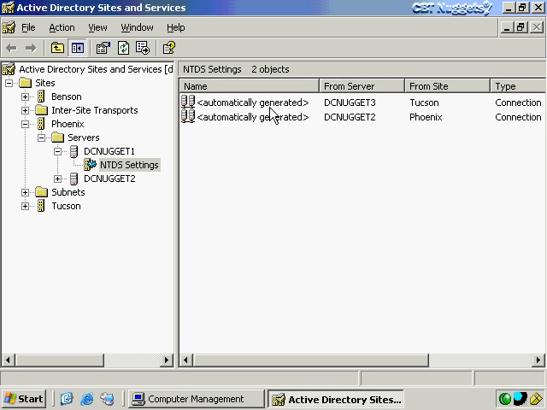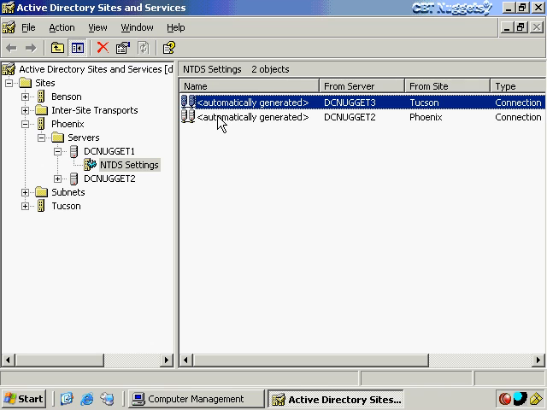Now, if these two objects, for example, had been deleted or somebody had manually fiddled with them and goofed them up, then you could delete these two and do that thing that I just showed you that would automatically rebuild those connection objects. In fact, just let me go ahead and refresh the screen here. Let me go ahead and just do that. I'll go ahead and delete these.